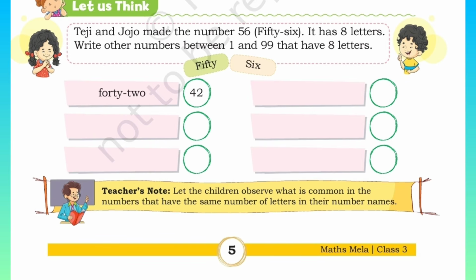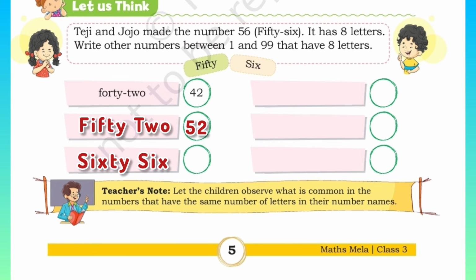So, let's write the next one. I have written 52. So, 50 has 5 letters and 2 has 3 letters. So 5 plus 3 is 8. So next I have written 66. So in 60 we have 5 letters and in 6 we have 3 letters. So 5 plus 3 is 8. I have left 3 blank lines. So please practice and try to find the numbers that when you add it should come up 8.